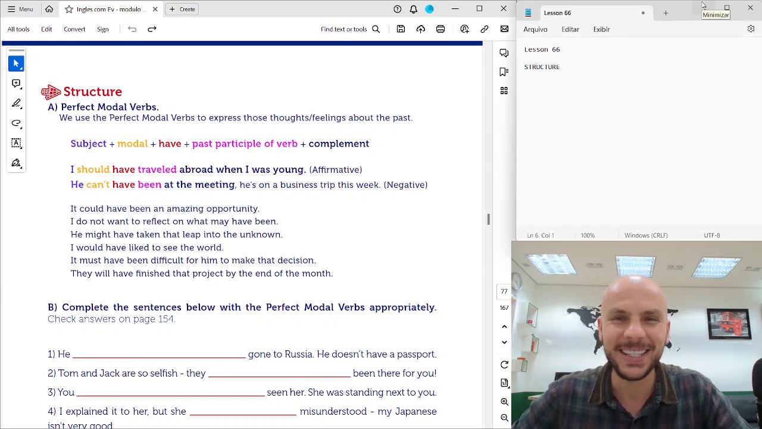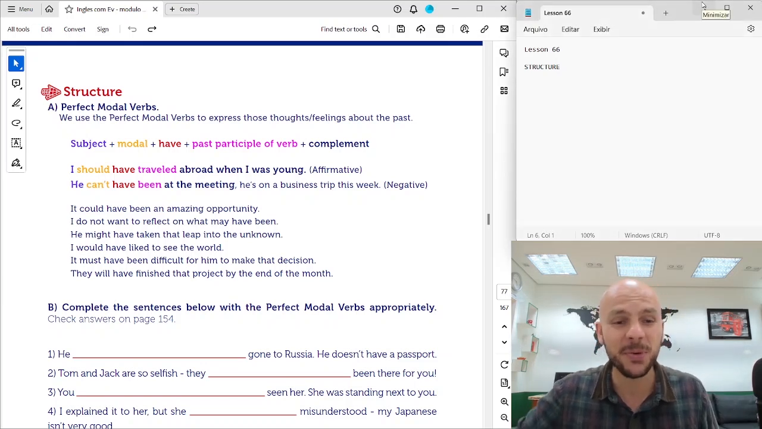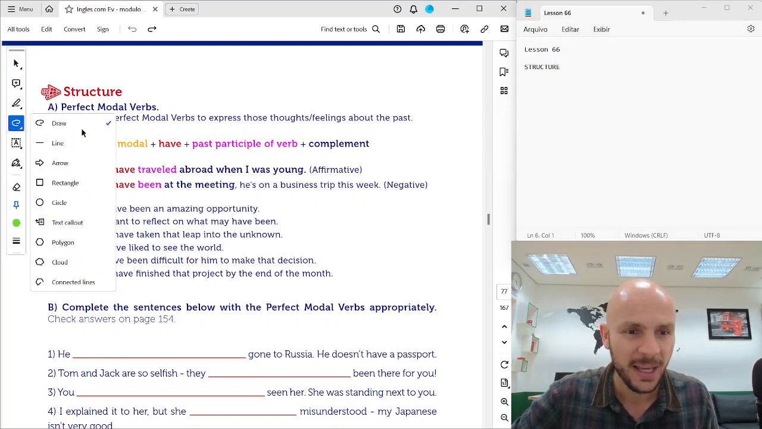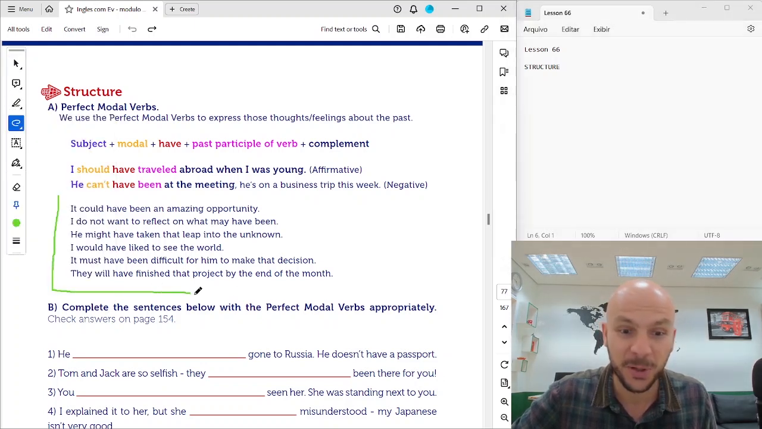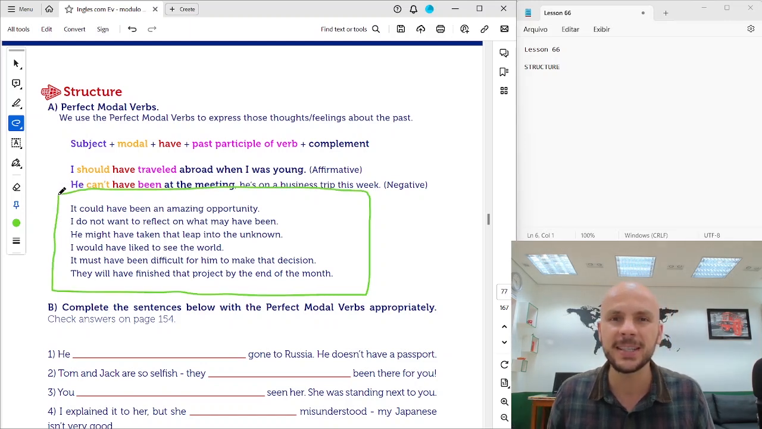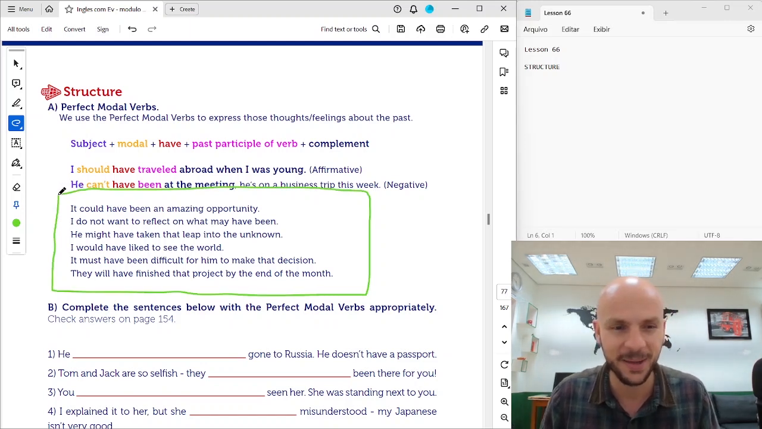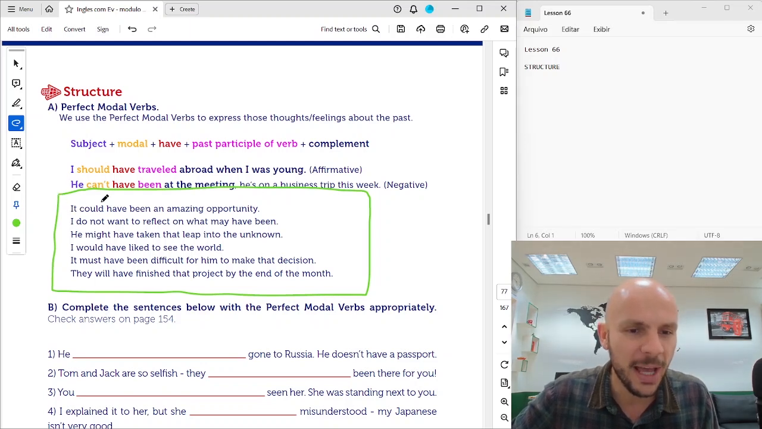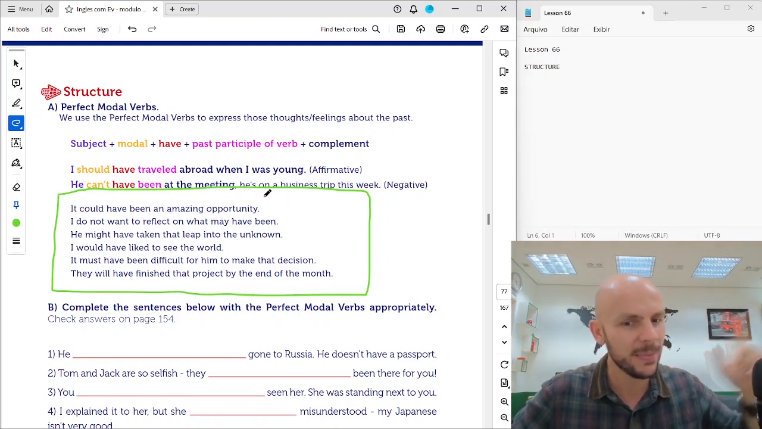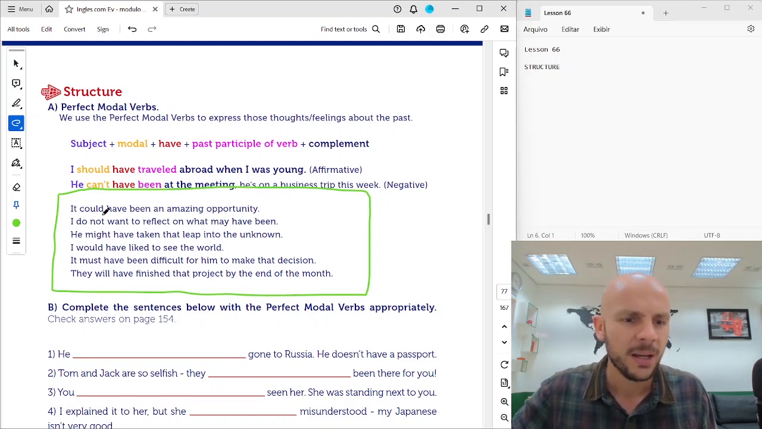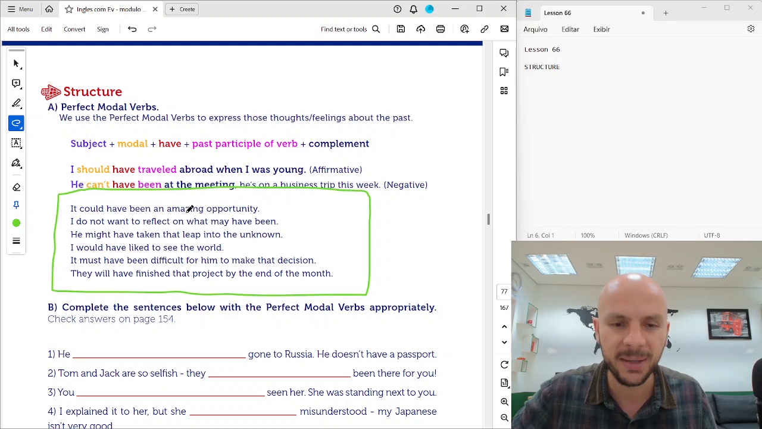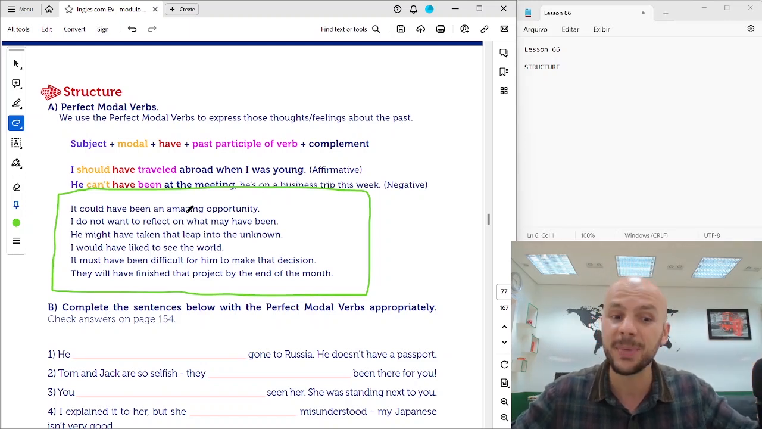Unit 10, Lesson 66. I have separated some sentences here to discuss with you, and we are going to analyze them together. I've taken all of these sentences from the text. Let's see them. It could have been an amazing opportunity. I do not want to reflect on what may have been.